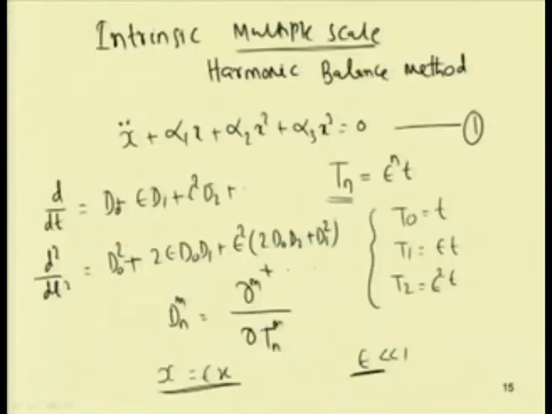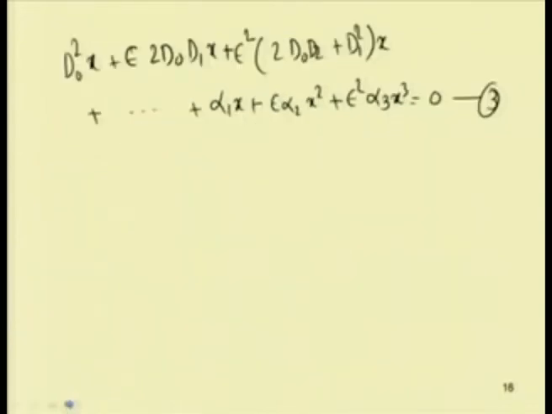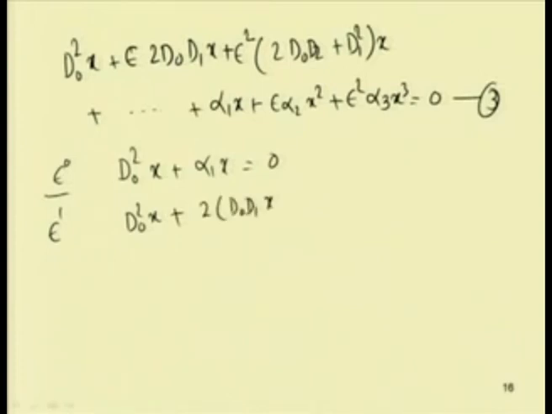I can put this as equation 2. So, in this way I can write the equation. So, now setting epsilon equal to 0, or we can order with different order of epsilon, we can write this equation in this form. So, order of epsilon 0, this equation can be written in this form, that is d 0 square x plus alpha 1 x equal to 0. In order of epsilon 1, I can write this is equal to d 0 square x plus 2 into d 0 d 1 x plus alpha 1 x dash plus alpha 2 x square equal to 0.